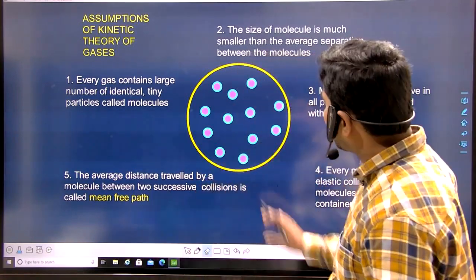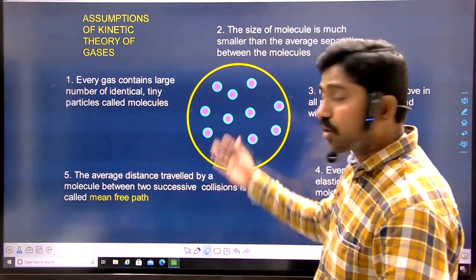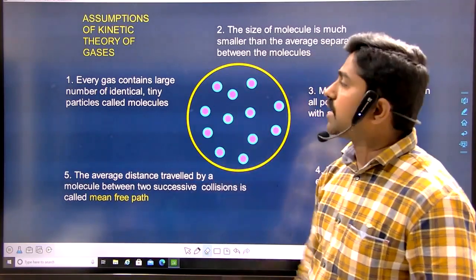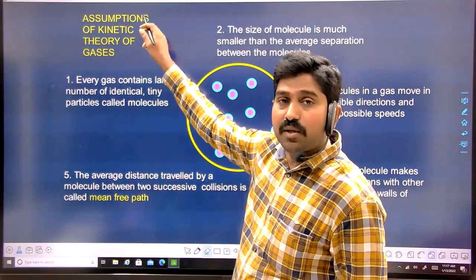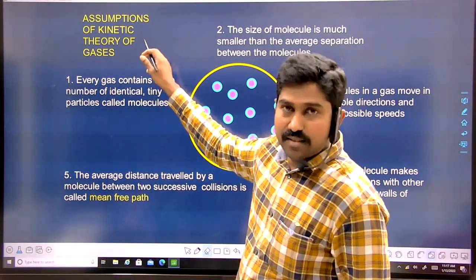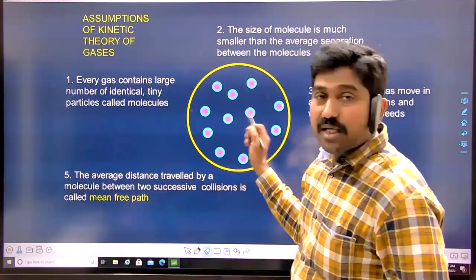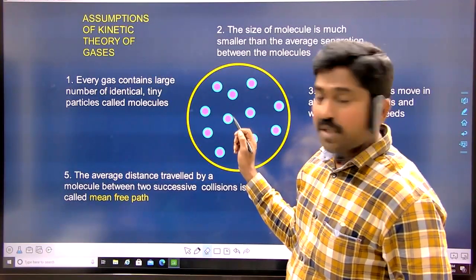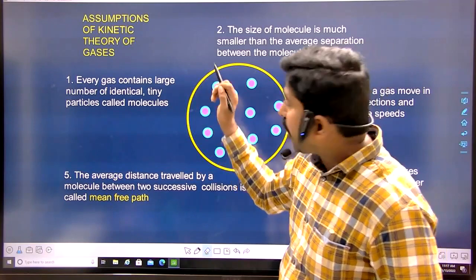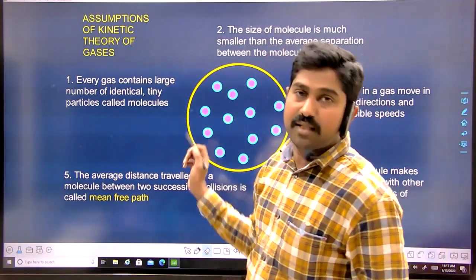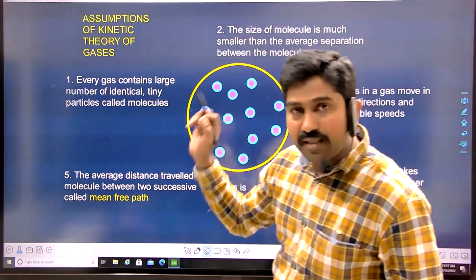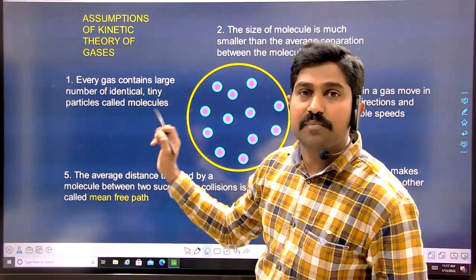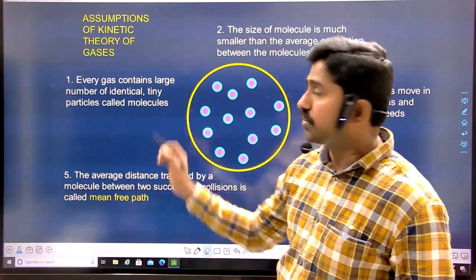So first of all, some identical particles are taken which are called molecules in a specific gas. But I already mentioned that these are the assumptions of kinetic theory of gases. These are not all applicable for real gases. Some of them may be applicable, but all properties are not applicable for real gases. These are the properties taken for ideal gases. Only these assumptions you should know.